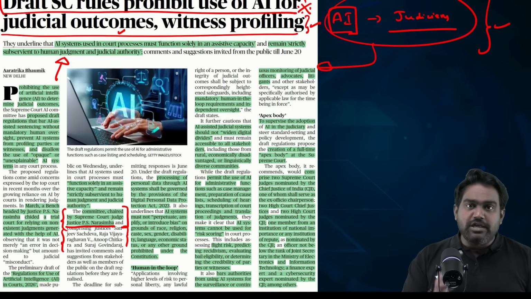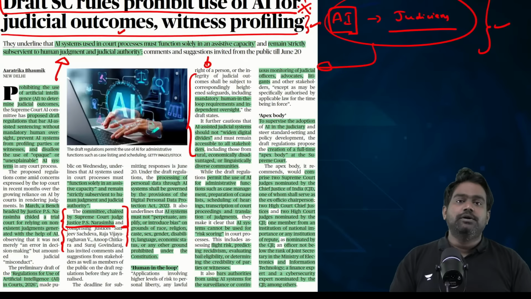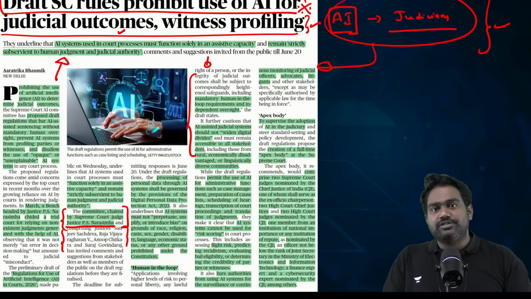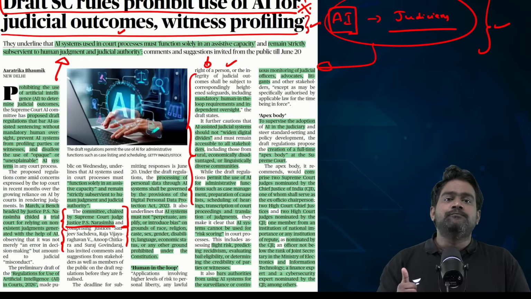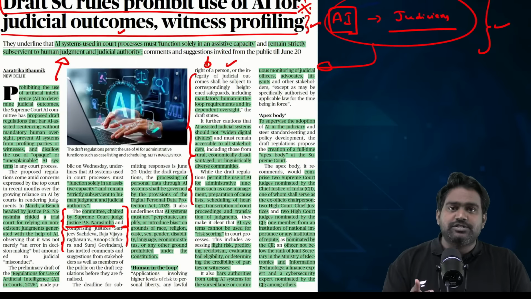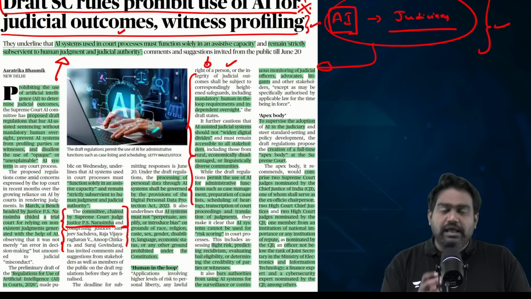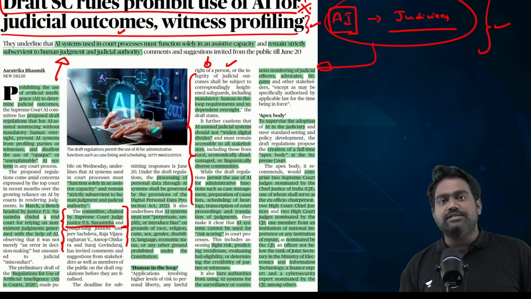However, AI can be used. For what? AI can be used for case management. It can be used for transcription, translating judicial verdicts. It can be used for better efficiency in court operations on the back end, for listing of cases, for managing the interaction with the public, with the litigants, for translating the judgments into different languages. This is where AI can be used very effectively to bring judicial efficiency.